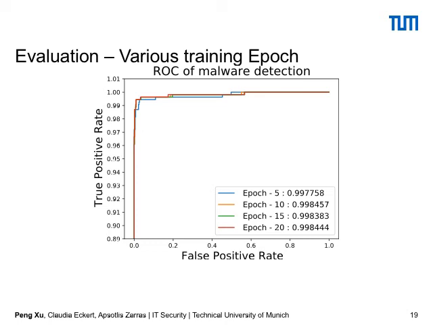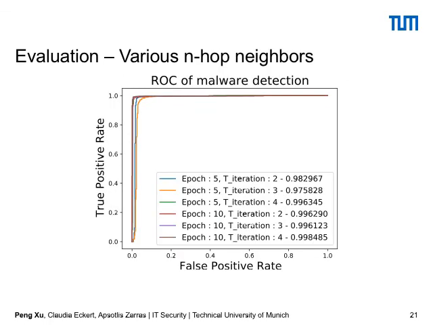Here, actually after 12 epochs, we get more than 99.98% result. We also test on different n-hop neighbors, which is a useful thing in graph embedding. We can see that with a different number of hop neighbors, we get a different result.